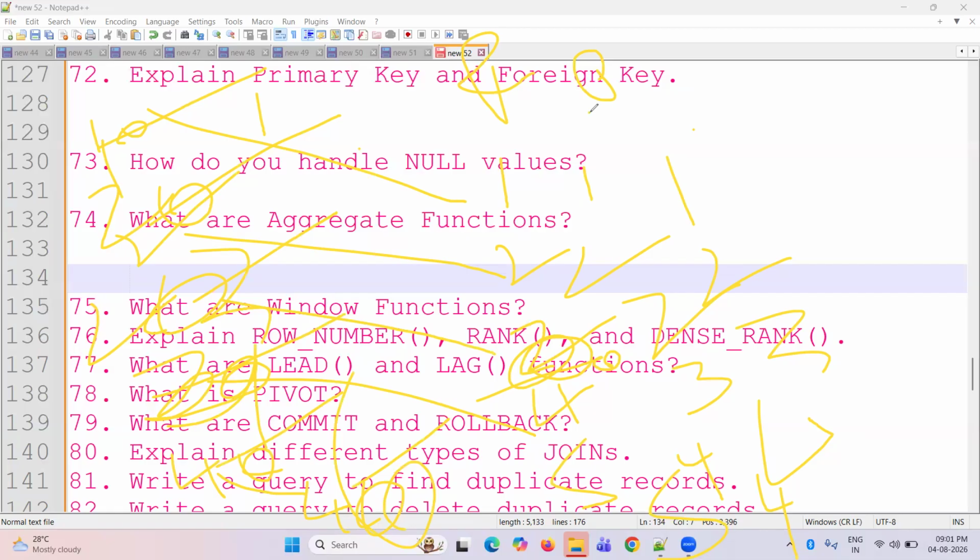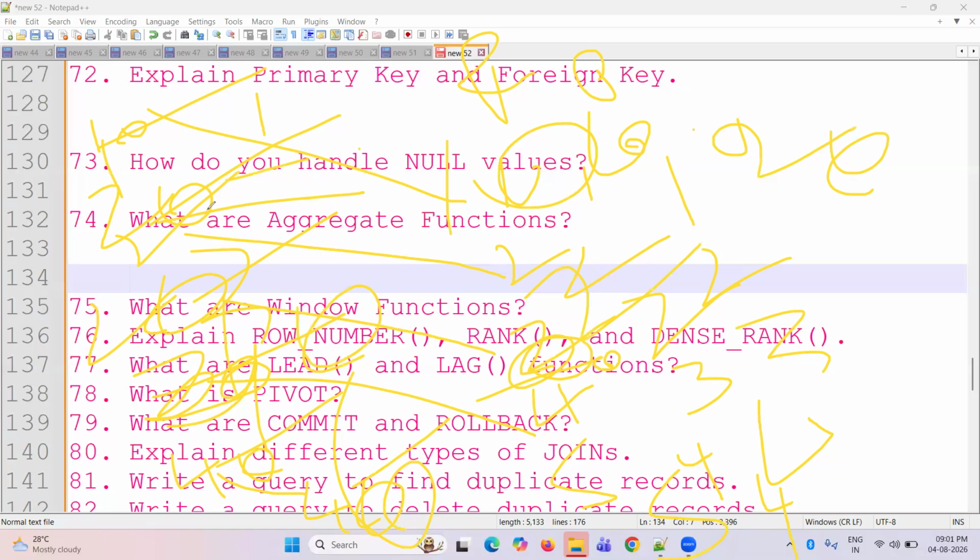Lead means the next value: previous value 10, next value 20. Lag is the previous value: for the first row there is no previous value, so null, then 10, then 10 again, and 20. That is lead and lag.